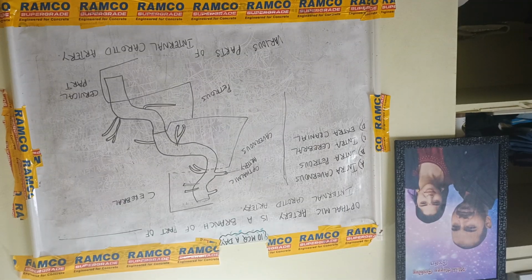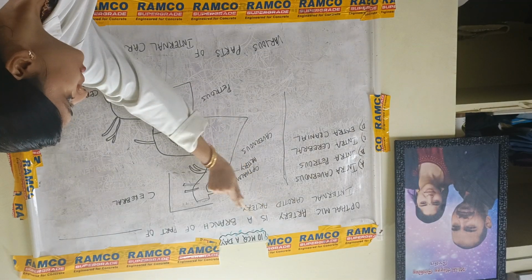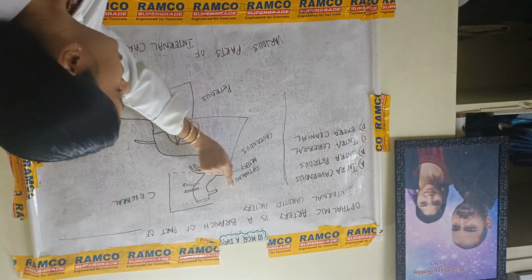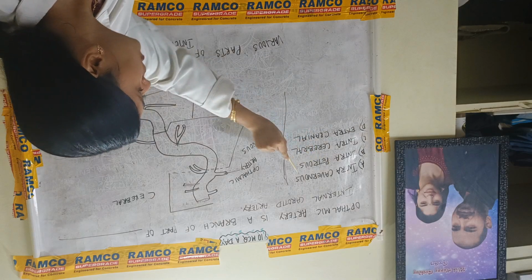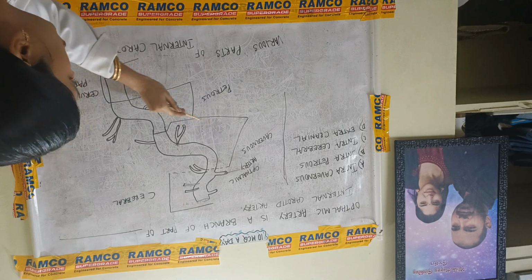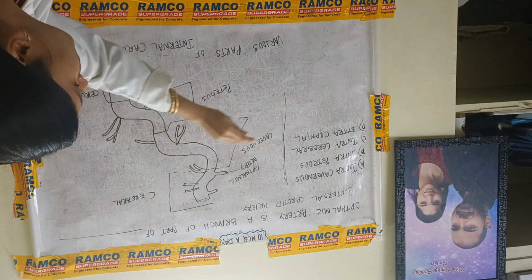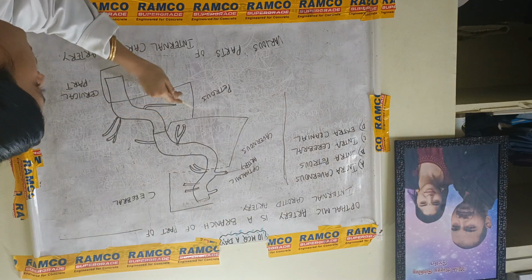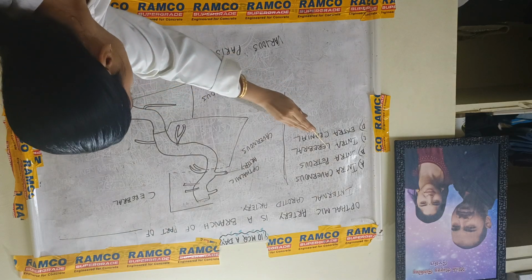The next MCQ is: the ophthalmic artery is a branch of which part of the internal carotid artery. Option A, intracavernous. So this is the intracavernous region of the internal carotid artery. Intrapetrous. So this is the petrous part of the internal carotid artery. Intracerebral.